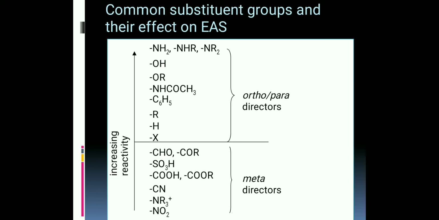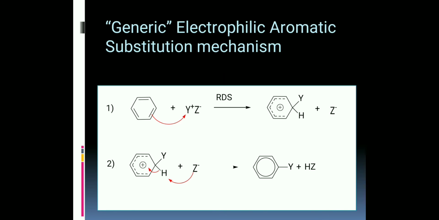The reactivity increases as we move from NO2 group to NH2, NHR, NR2 group. The upper ones are ortho para directors and the lower ones are meta directors. This is the generic electrophilic aromatic substitution reaction mechanism.